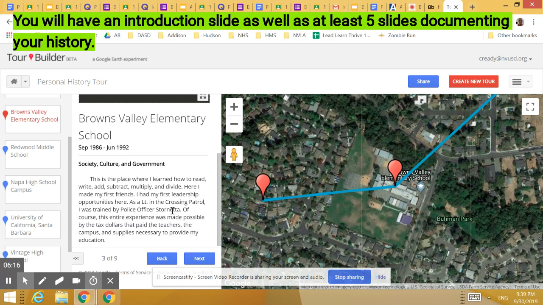This is the place where I learned how to read, write, and subtract, multiply, and divide. Here, I made my first friends. I had my first leadership opportunities here. As a lieutenant in the crossing patrol, I was trained by Police Officer Stornetta.